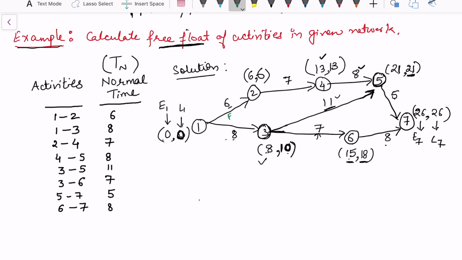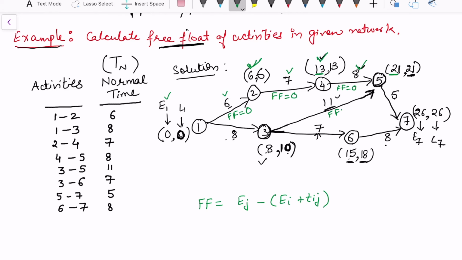For free float, let us see what the free float was. Free float is Ej minus Ei minus tij. This is the free float time. So if I simply add the earliest and the time and subtract it from this, that should be my free float. Let's calculate here. Here the free float is 6 plus 7 subtracted from 13. This is 0. Here the free float time is 13 plus 8 should be 21. Yes, it is 21, so this is 0.